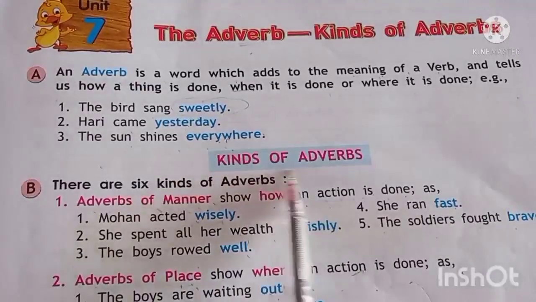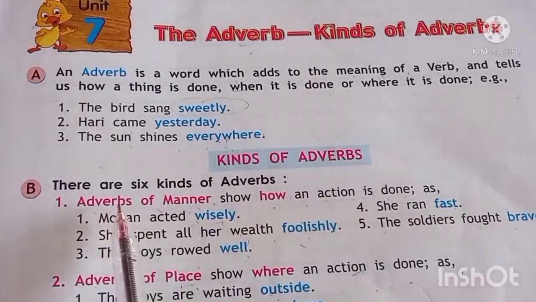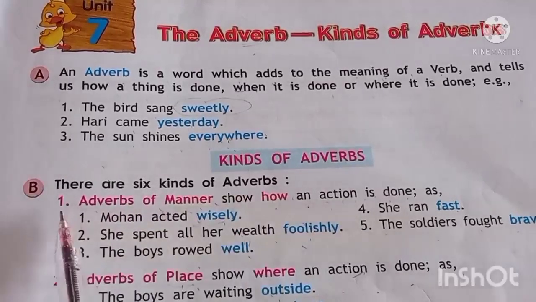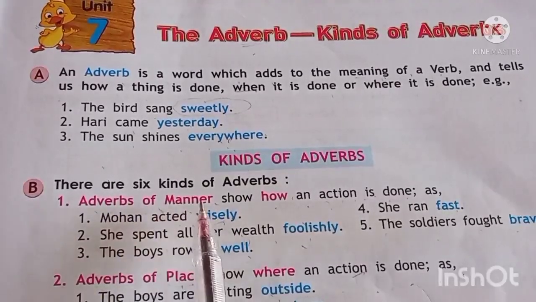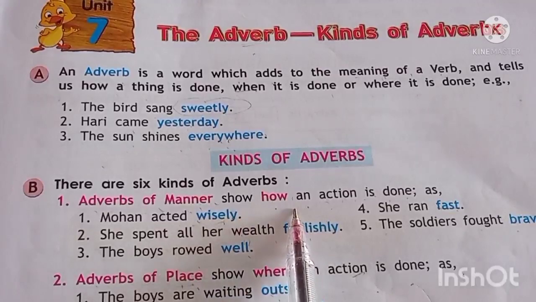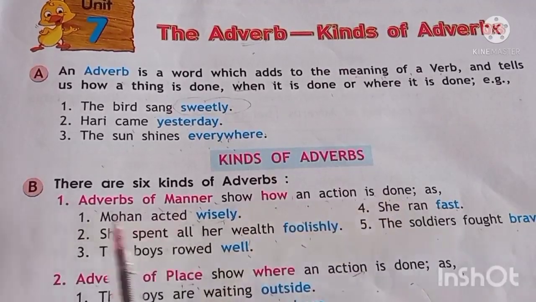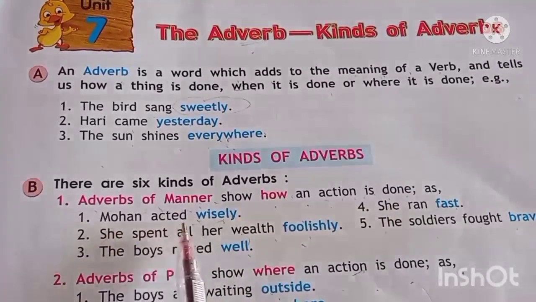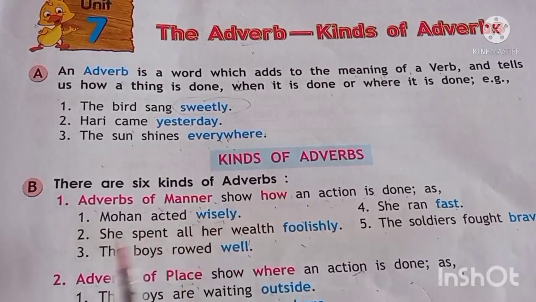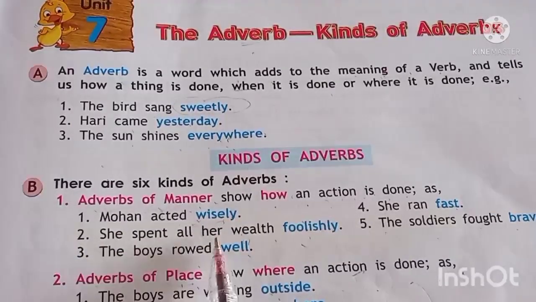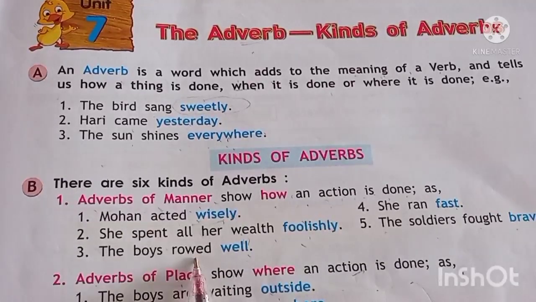Now see the kinds of adverbs. There are 6 kinds of adverbs. Number 1, adverbs of manner show how an action is done. See here, Mohan acted wisely. Number 2, she spent all her wealth foolishly. Number 3, the boys rode well.